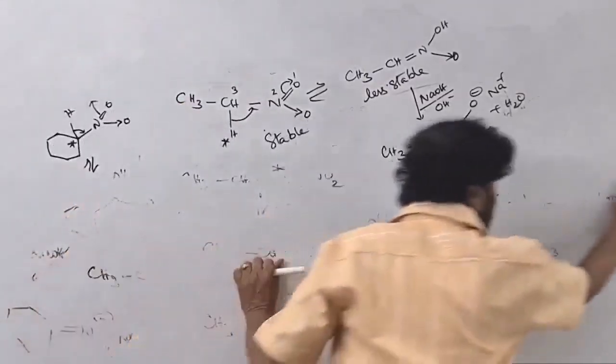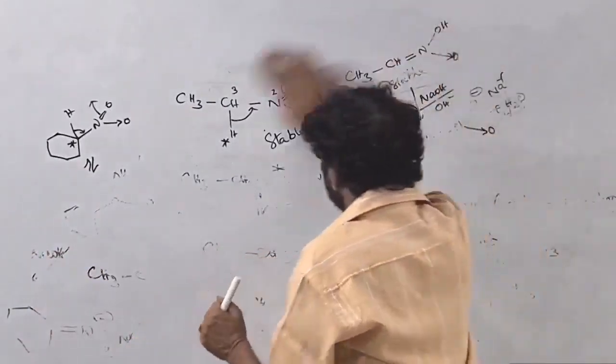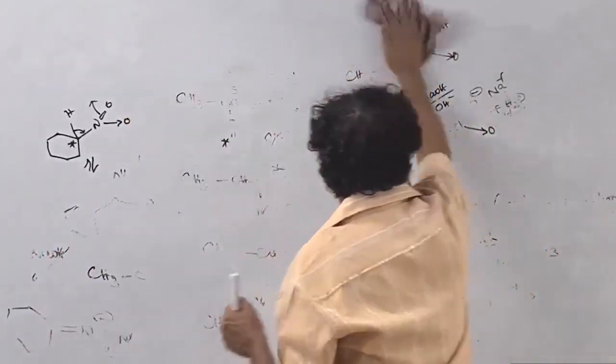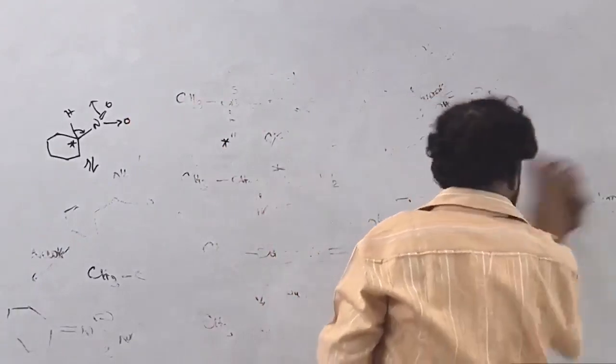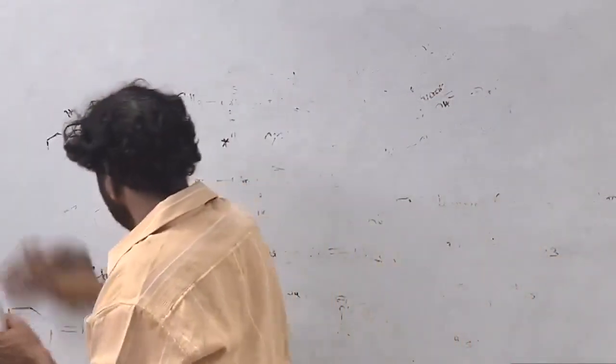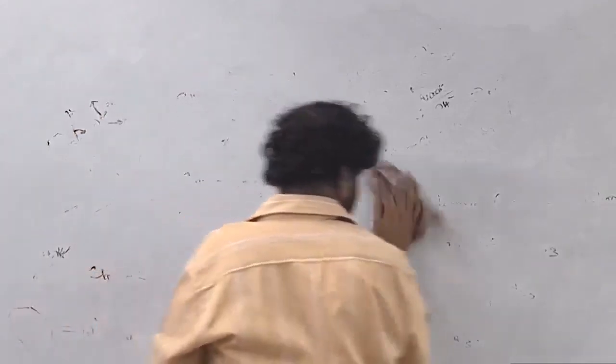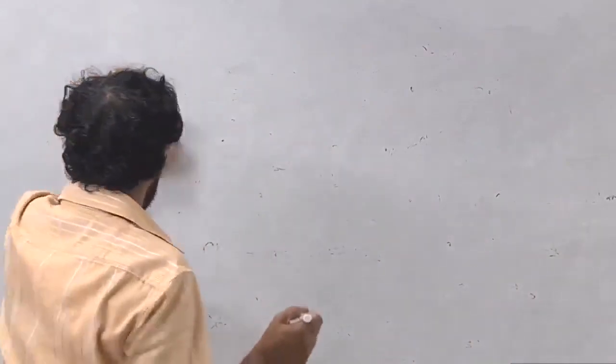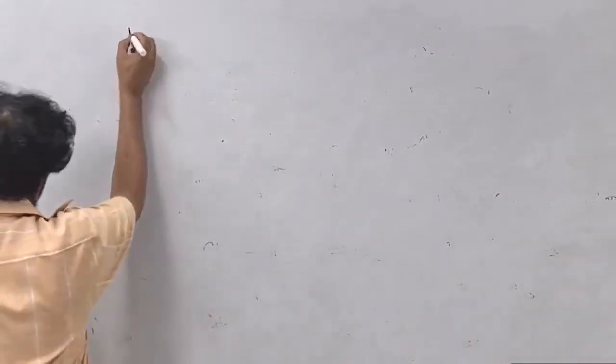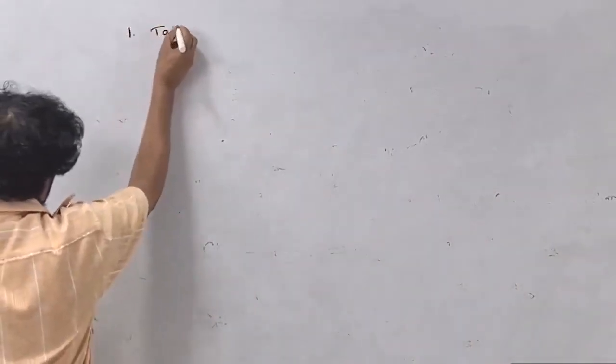The second thing is, due to this tautomerism, the alpha hydrogen becomes a highly acidic hydrogen. If it is an acidic hydrogen, its replacement is very easy. And what is the replacement? One is the tautomerism, which I told you.